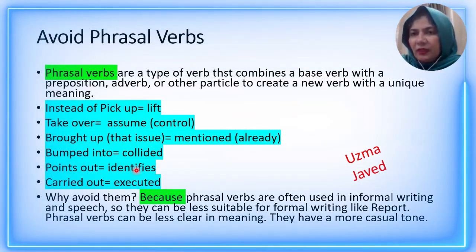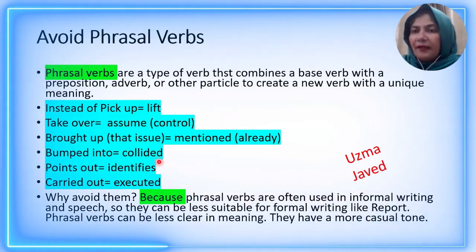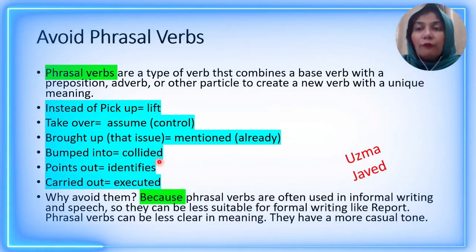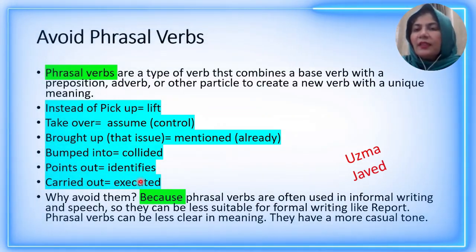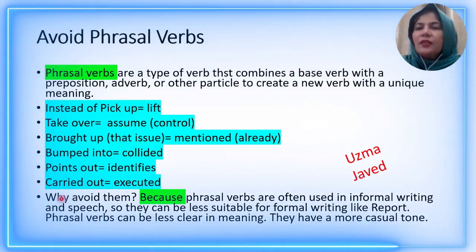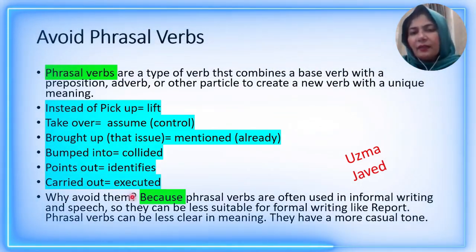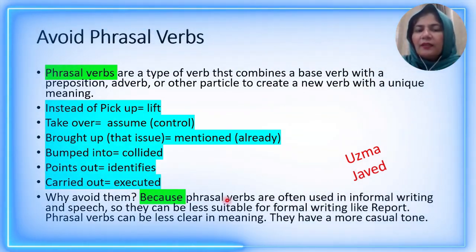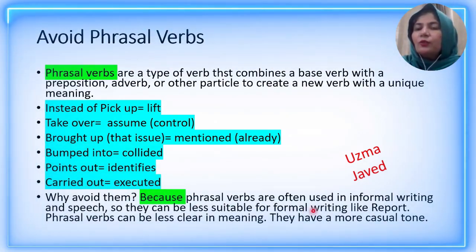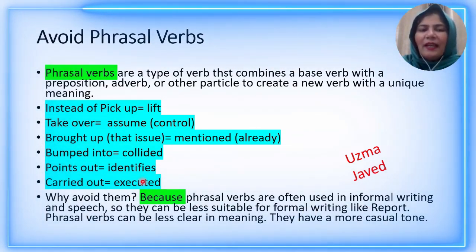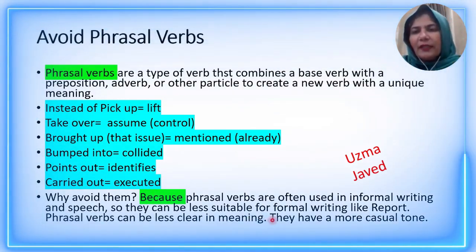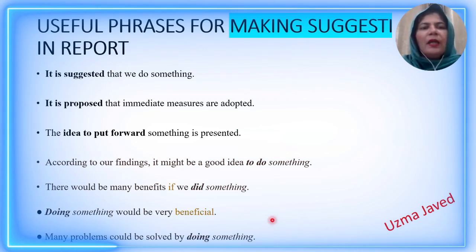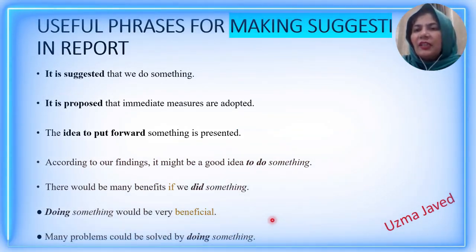Bumped into is a phrasal verb and you will say collided, one word, because this is more formal and this expresses the meaning more clearly. Instead of saying points out, you will say identifies. Instead of saying carried out, you will say executed. Let's look at the reason. Phrasal verbs are used in informal writing and speech, so they can be less suitable for formal writing like a report.